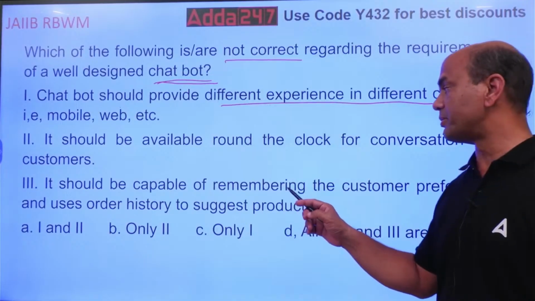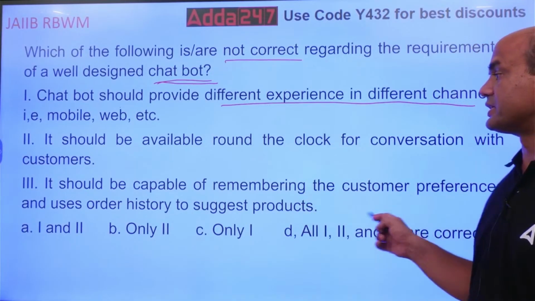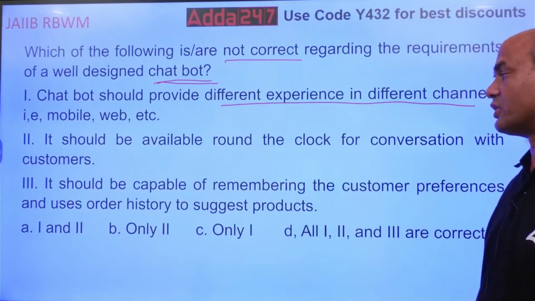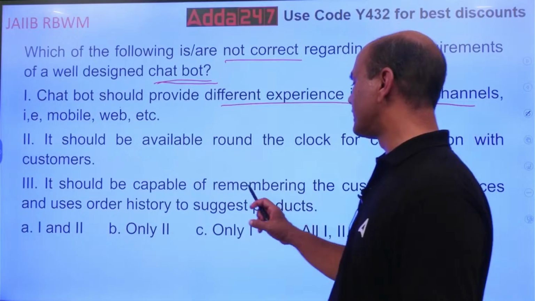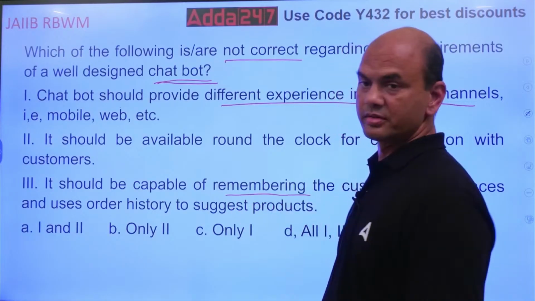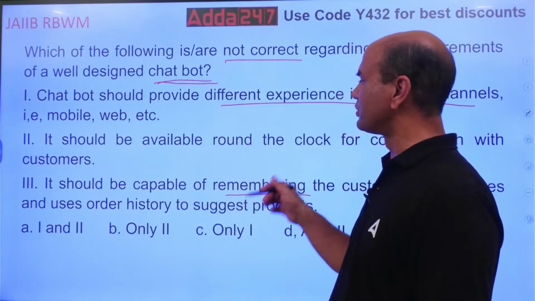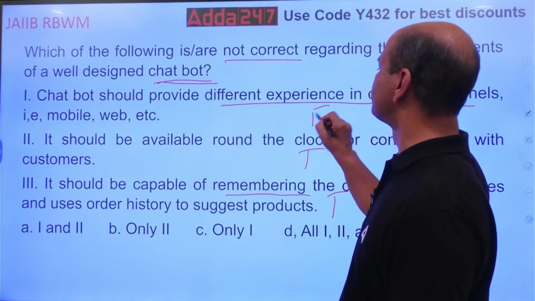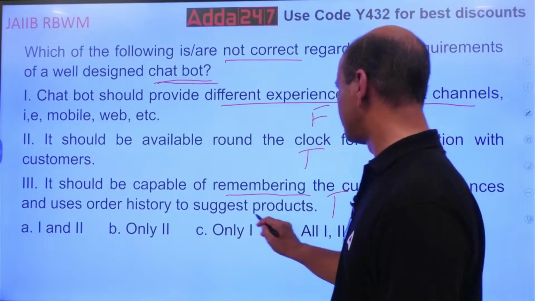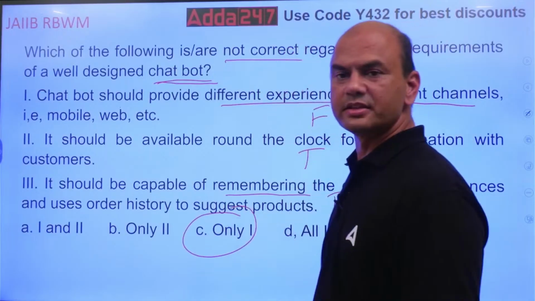It should be capable of remembering the customer's preferences and order history to suggest the products. So obviously these two are true. This is false. So only one is the answer.